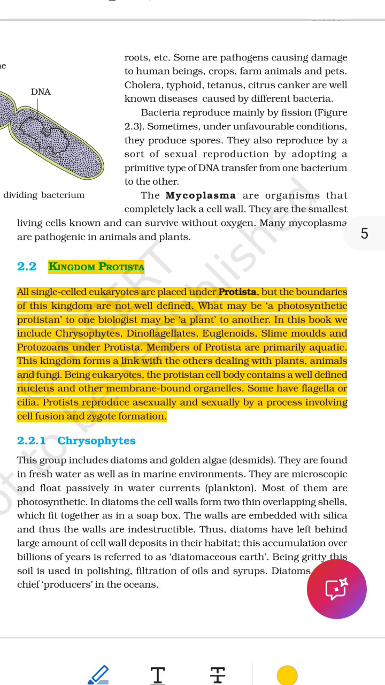Role in nature. Provide oxygen through photosynthesis. Serve as food for small aquatic animals. Show a clear bridge between plants and animals because they can do both. 2.4 Slime molds. Where they live: moist, damp places, on rotting logs, wet soil, leaf litter.